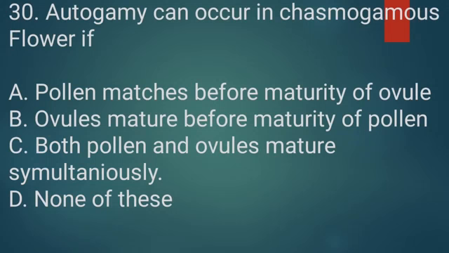Question number 30. Autogamy can occur in chasmogamous flower if option A, pollen matures before maturity of ovule.